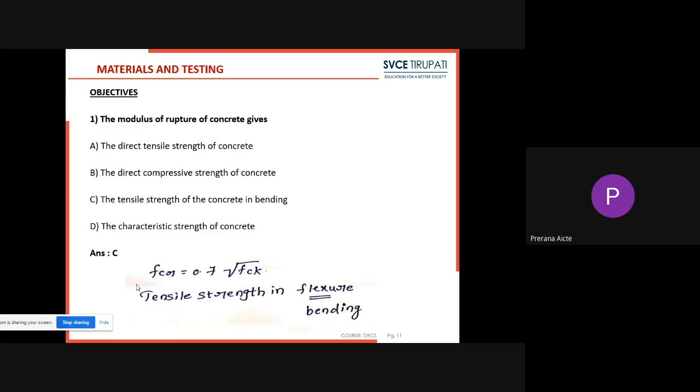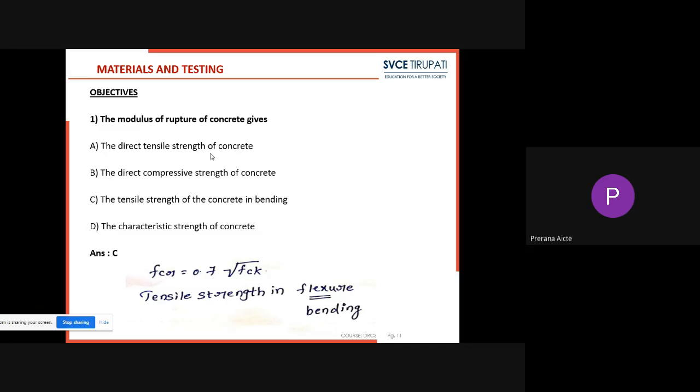So carefully look at the tensile strength of the concrete formula. FCR equal to 0.7 into root of FCK. By calculating this, we can find the tensile strength in flexure. Flexure means nothing but bending. So what will be the correct option? The tensile strength of the concrete in bending will be the correct option.